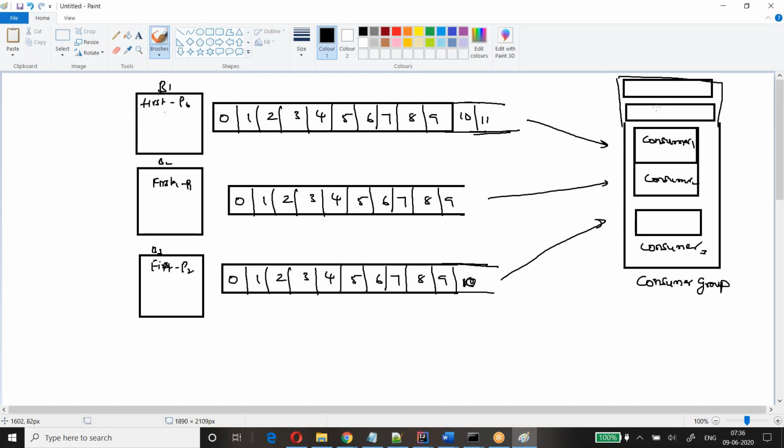Now, as we discussed, every message will have a unique identification number. What is that unique identification number? We will call it an offset.